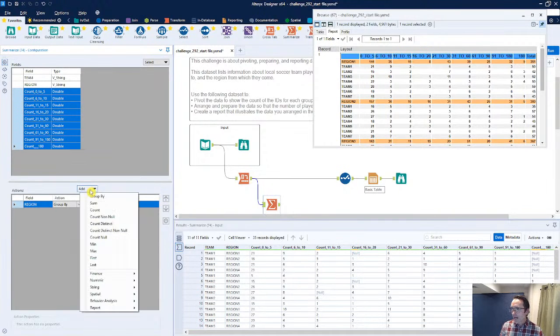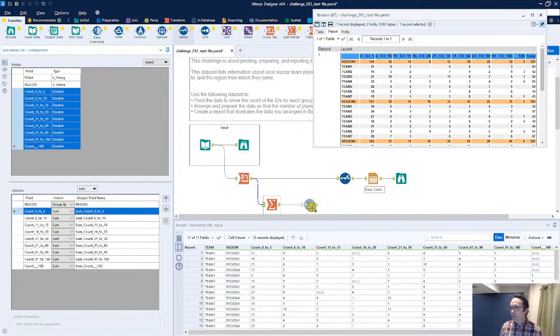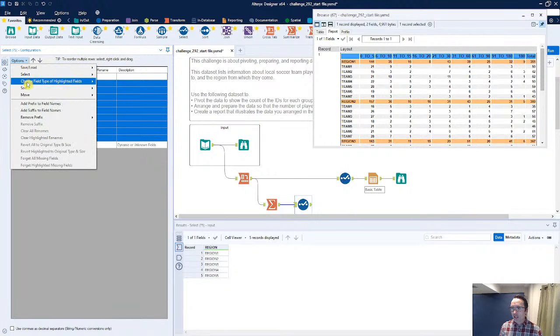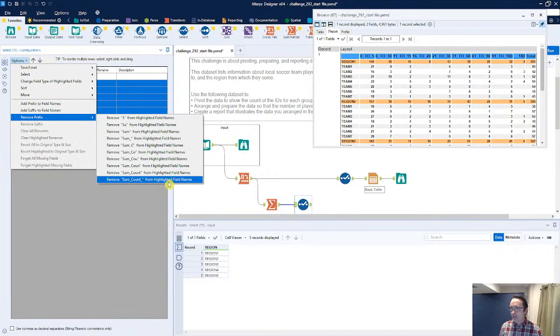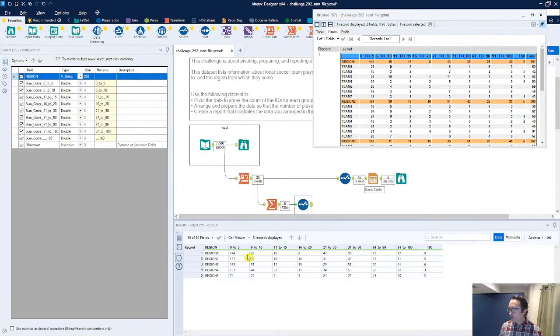Let's go ahead and add, with that group by, a sum off of each of these. And what I'm going to do is rename. You know what? Let's do the easy route. I'm going to add in a select tool once again, go to options, remove prefix, and remove the sum count prefix. So now we have that nice totals row. So 0 to 5 is 144. That's looking proper. Then the 6 to 10 is 35. That looks okay as well.